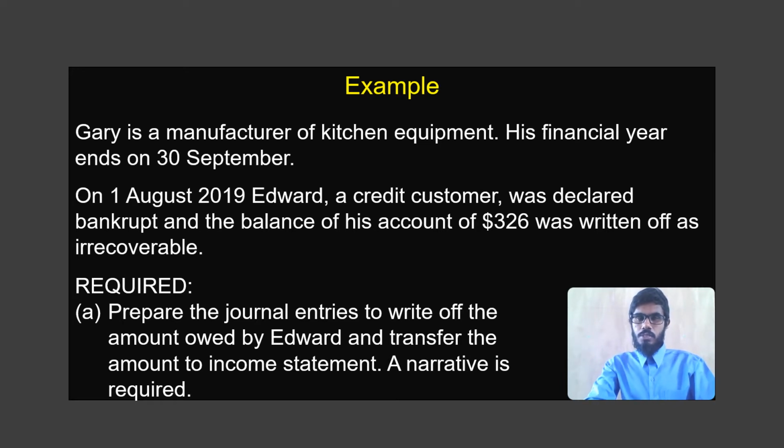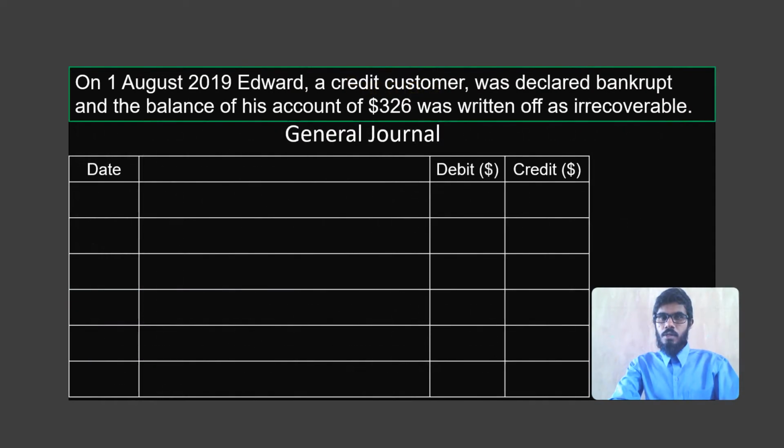Now the question is asking us to prepare journal entries to record the writing off of Edward's balance. A narrative is required. It is clearly stated in the question. So then we go on to the journal entries to record the cancellation of Edward's amount. We give a journal entry, we debit the bad debt account 326 because bad debt is an expense, we will have to debit that account.